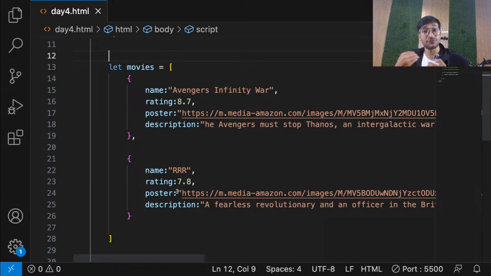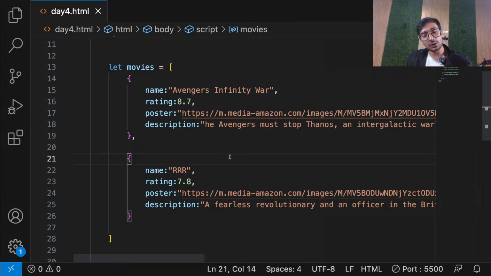If you want to create the project with me, I would suggest that you also just create an object of 10, 20 movies like that. Okay, and leave it. Then tomorrow I'll show you how to convert this data into a design, once we have learned the basics of DOM today. Okay, cool then guys, our data is almost prepared. Now then, I hope you've understood how to use an array of objects.